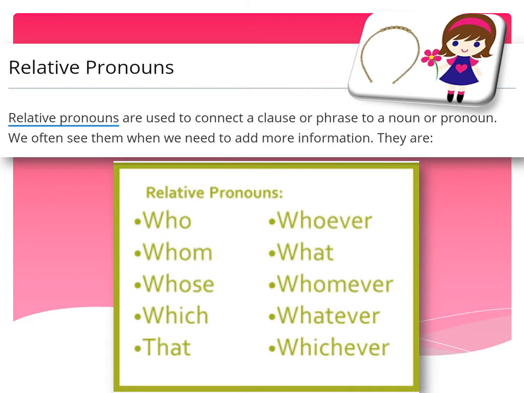Now clause and phrase both are a group of words. As a phrase, I already told you that a phrase is a group of words without any subject and any verb, whereas a clause is a group of words with a subject and with a verb. So they create a relation between the noun or pronoun present in a sentence, and relative pronouns are used just to give extra information about a sentence. Now here are some relative pronouns like who, whom, whose, which, that, whoever, what, whomever, whatever, and whichever.